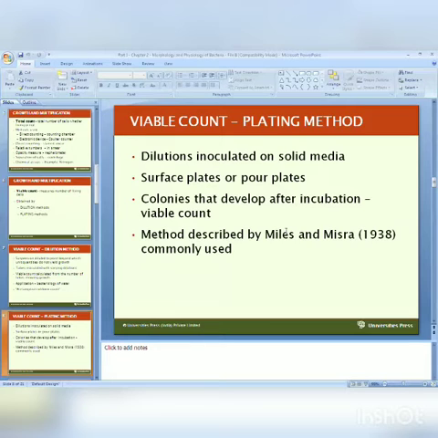Suppose in a given suspension 10 live bacterial cells are present. Then 10 colonies will definitely be produced on the surface of the solid media. So the number of colonies equals the number of bacterial cells present in the given suspension. The method described by Miles and Misra in 1938 is commonly used for calculation of viable count.